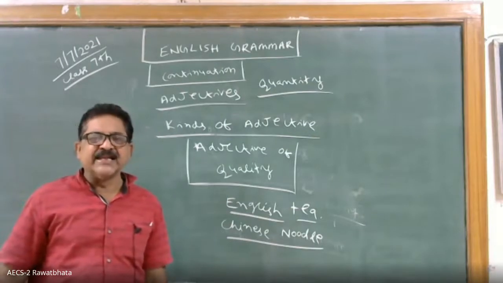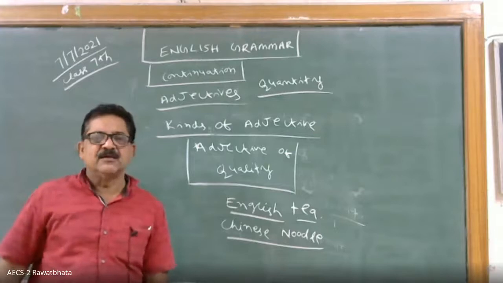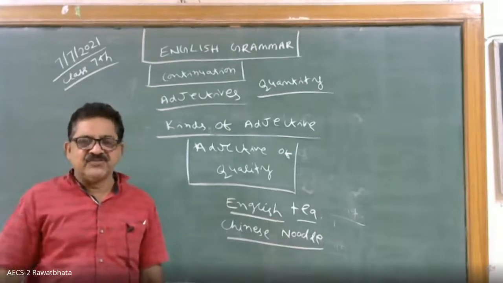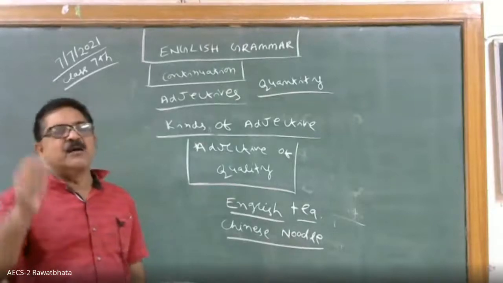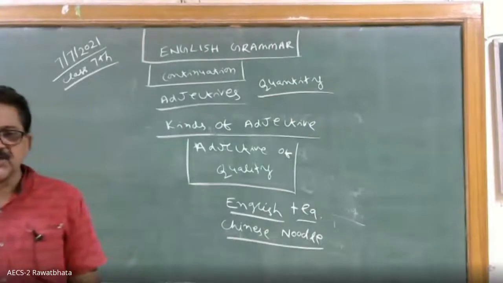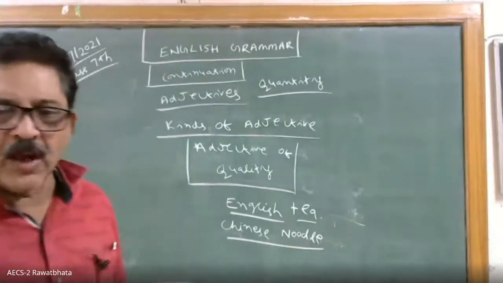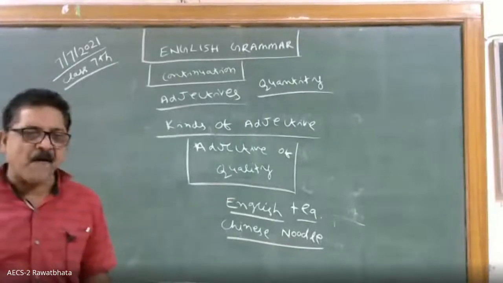So you are telling one adjective. This is a hard rock. This is a sharp knife. So all this qualifies the person, place, or thing. Okay. So it is all coming under qualitative adjective. Clear? Shall I rub, children?